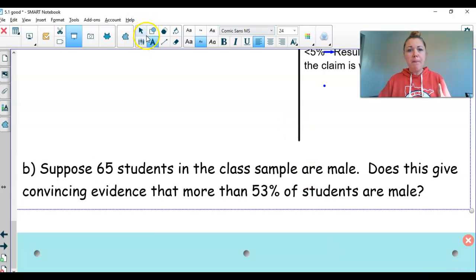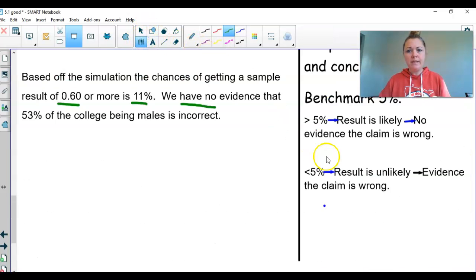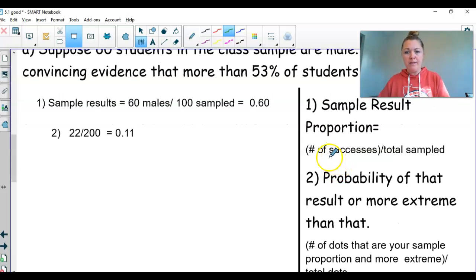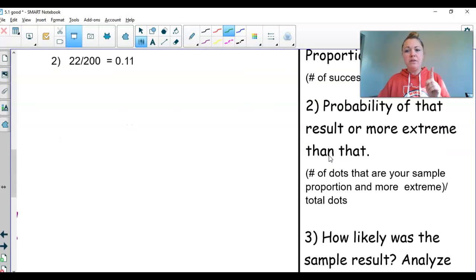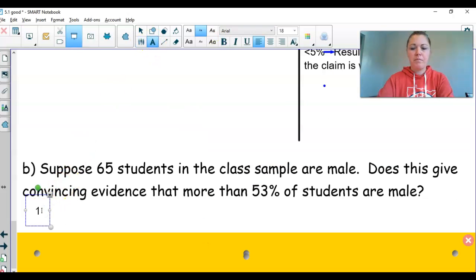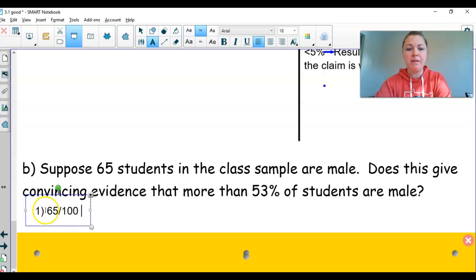Okay, so step one. We want to take that sample result, the proportion, and figure out what that is. So the number of successes divided by the total sample. Here, the number of successes, 65 of them were male, divided by 100 people sampled. That's 0.65.